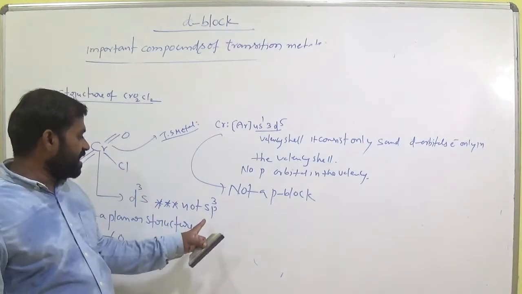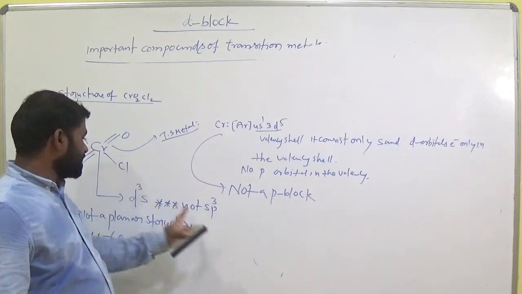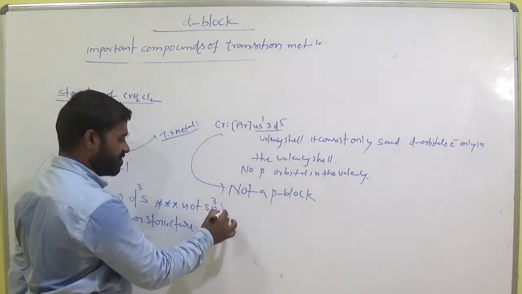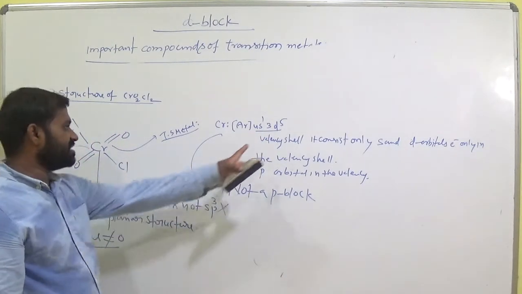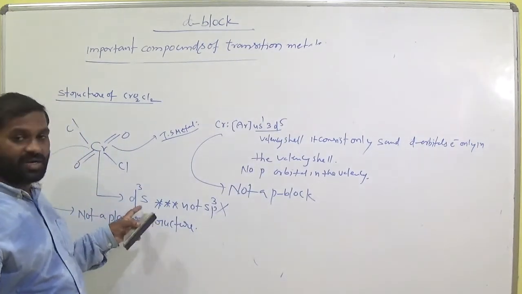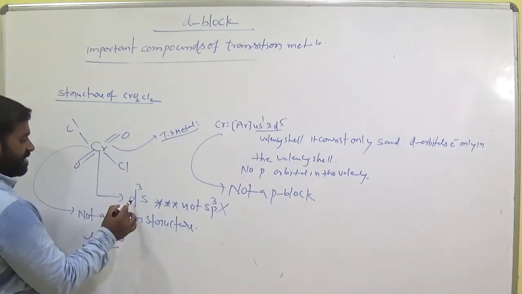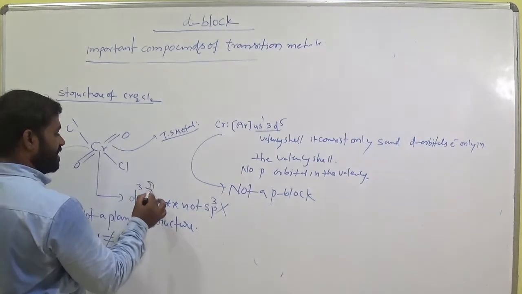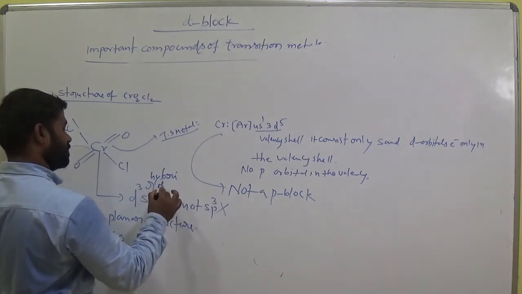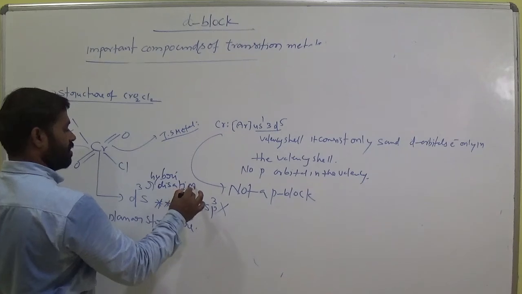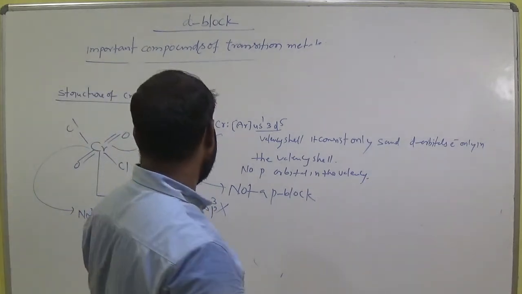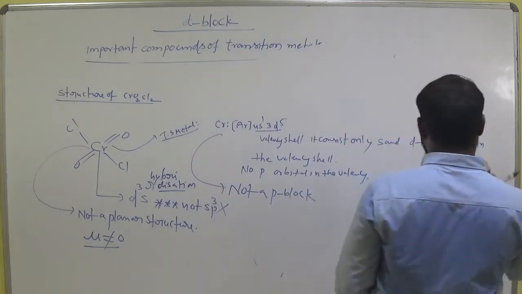So if it undergoes sp3 hybridization, there is no p orbital, so it does not involve sp3 hybridization. Three d orbitals and one s orbital undergo hybridization. It gives d3s hybridization. Clear? d3s hybridization. Very, very important. And it is not a planar structure. Keep that in mind.